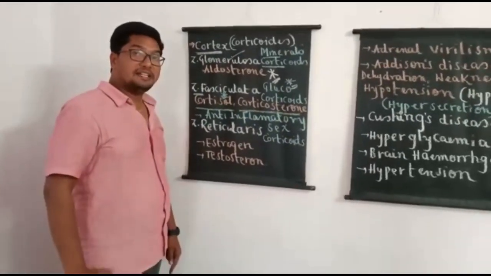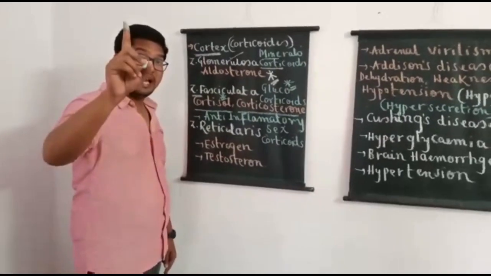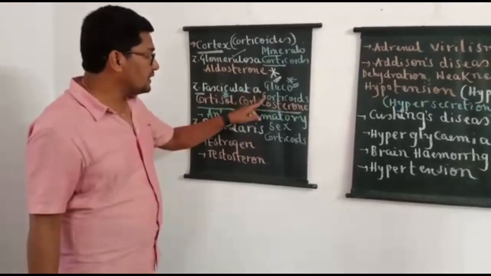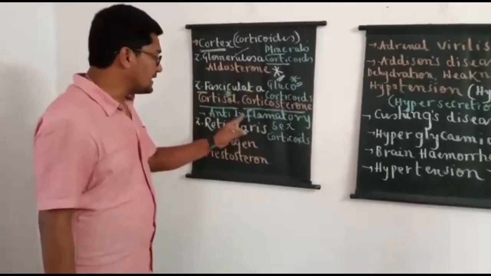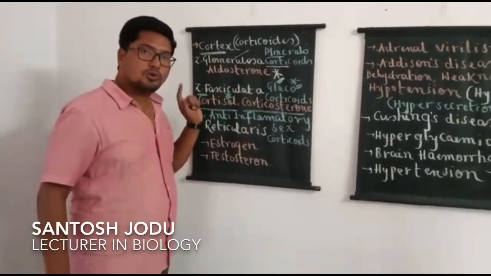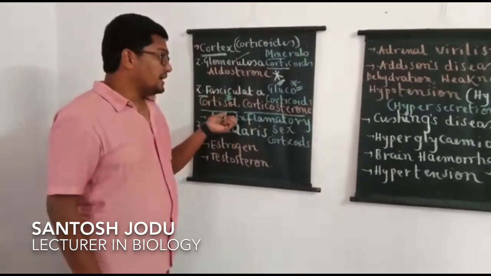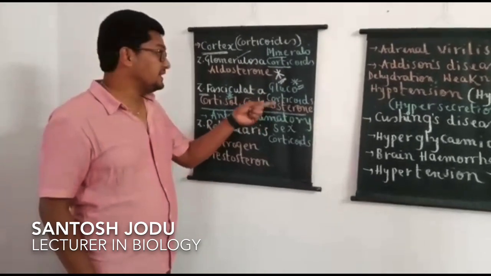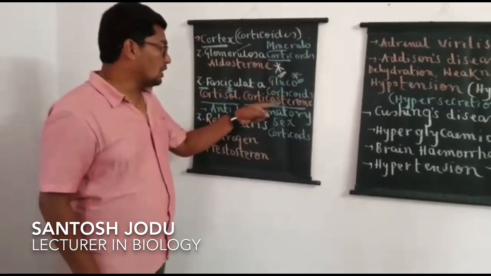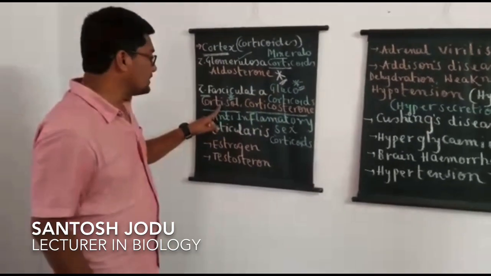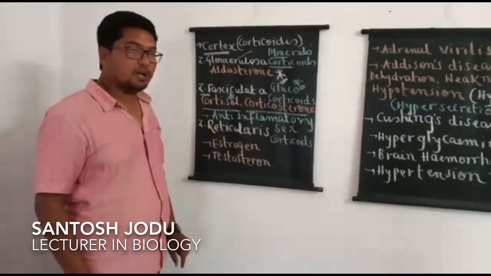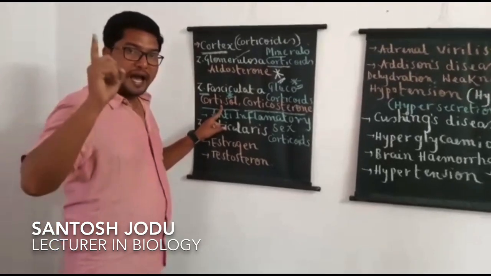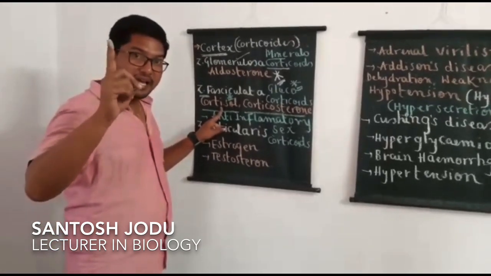The hormone with anti-inflammatory effect or anti-allergic effect, answer should be cortisol, which is the principal glucocorticoid. So that's why all the hormones of zona fasciculata regulate glucose, that is carbohydrate metabolism importantly. That's why they are called glucocorticoids, and glucocorticoids are cortisol and corticosterone. In this, cortisol is abundant and it is the hormone with anti-inflammatory and anti-allergic effect.